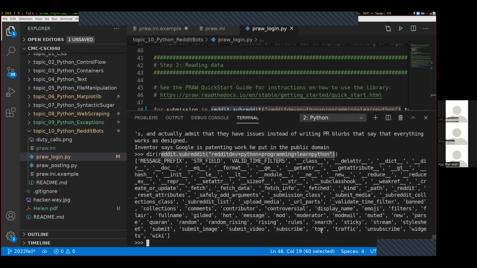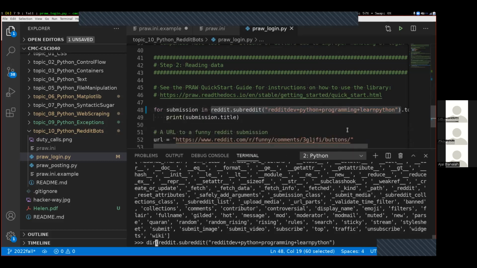And so if we look through this, I can see here's the word top. That's one of these valid attributes, one of these valid functions that I can call. If I look through, here's the word hot. That's another one of these valid attributes that I can call. And here's the word controversial. Let's try controversial.